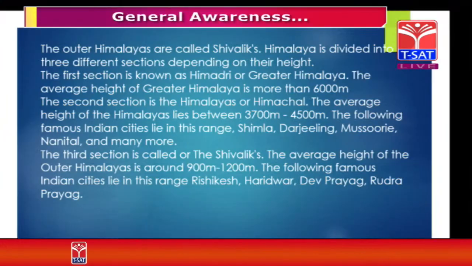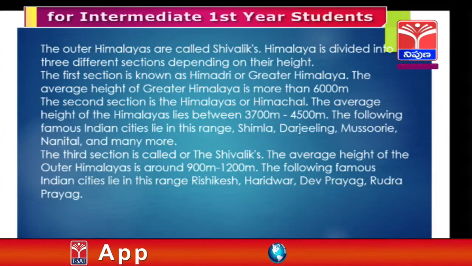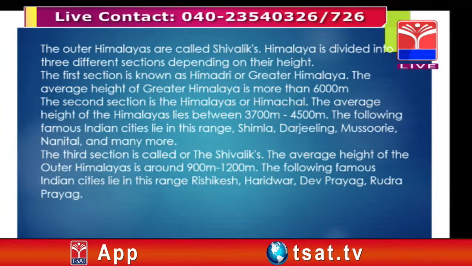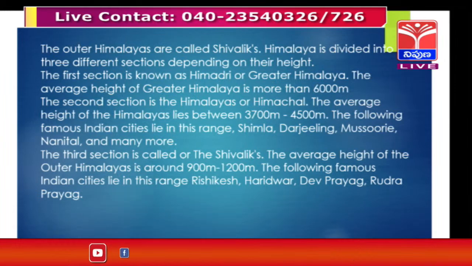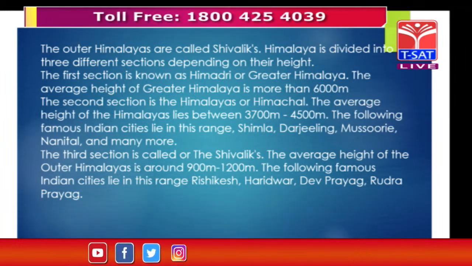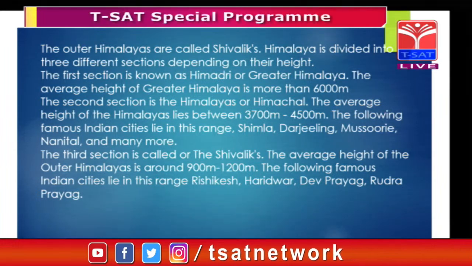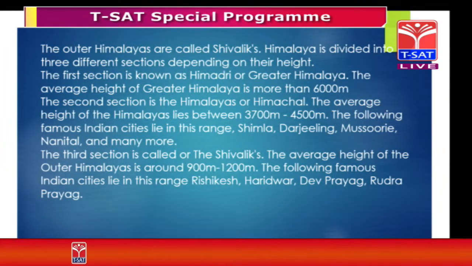Yes, sir. As ma'am said, the third section is called the Shivalik. The average height of the outer Himalayas is around 900 meters to 1200 meters. Many Indian cities lie in this range, like Rishikesh, Haridwar, Devprayag, Rudraprayag. Through these Himalayas many rivers also flow.